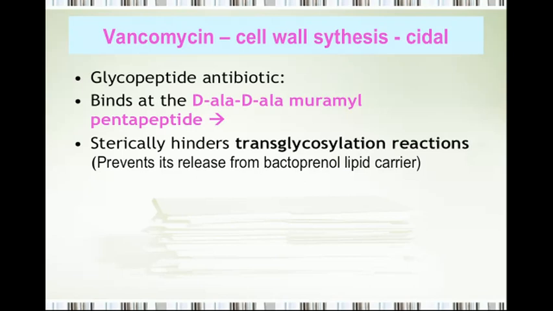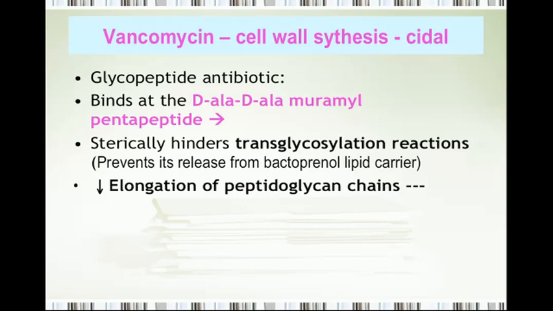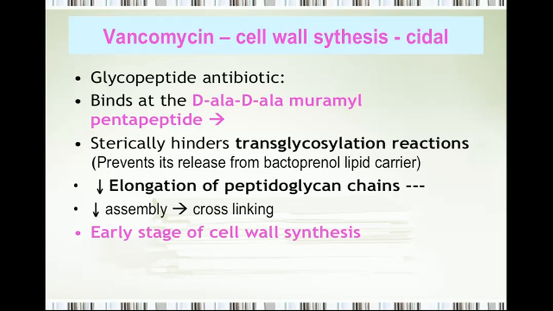hinder the transglycosylation reactions. So there will be inhibition of the elongation of peptidoglycan chains, which are required for the cell wall synthesis. There is inhibition in the assembly as well as the cross-linking. So vancomycin is acting at the early stage of cell wall synthesis. It inhibits the cell wall synthesis, and this is why it becomes cidal. Please mind well, vancomycin doesn't combine with penicillin binding proteins.